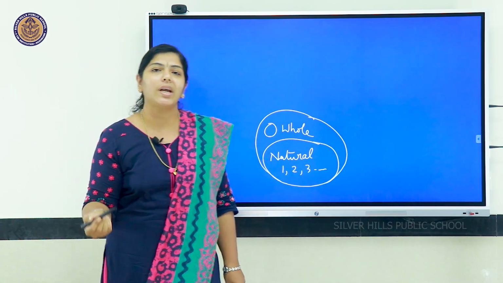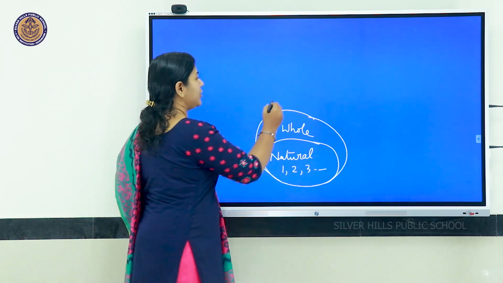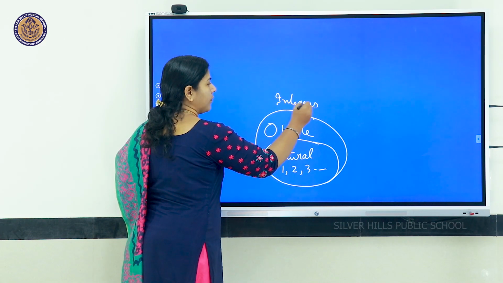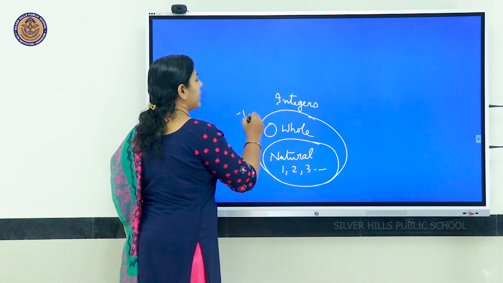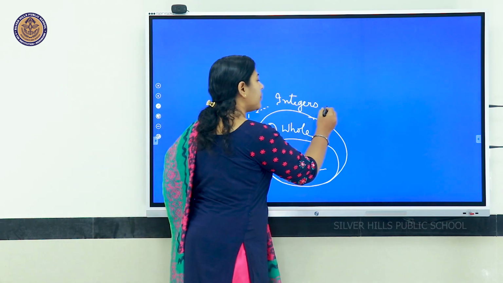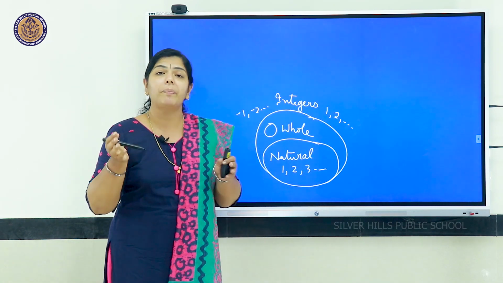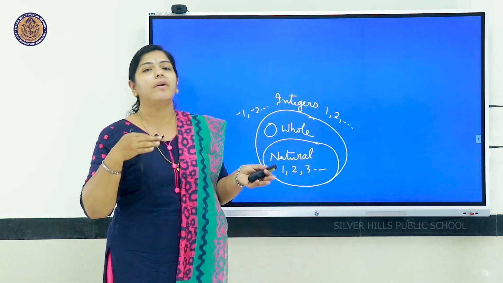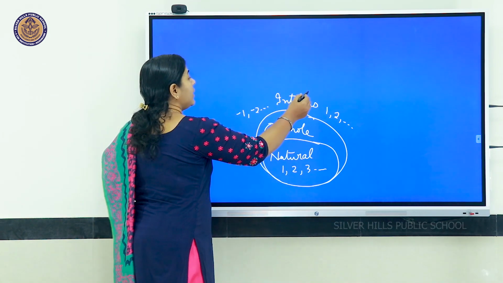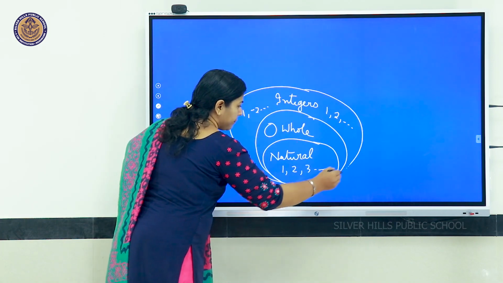Then we have introduced another type of numbers, that we call integers. Integers, that is to represent numbers less than 0, that is negative numbers, -1, -2, etc., and also positive integers, we have 1, 2, 3, etc. That is to represent numbers less than 0, we have introduced another set, that is integers. All these together we have taken.